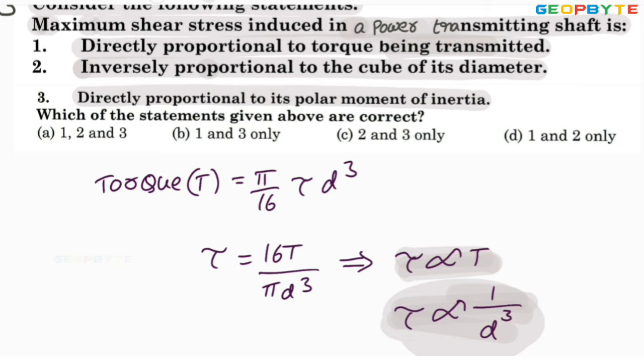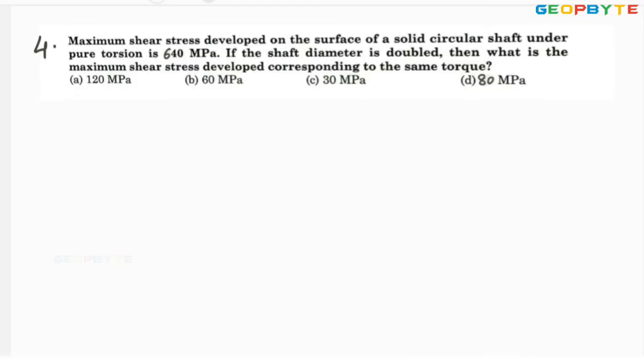Now look at the statements. First statement, directly proportional to the torque being transmitted, absolutely correct. Inversely proportional to the cube of its diameter, that is also correct. Directly proportional to polar moment of inertia, not correct. First statement and second statement are correct. Therefore, option D is absolutely correct. I hope you understood. Let us go for the next problem. Look at the fourth problem.